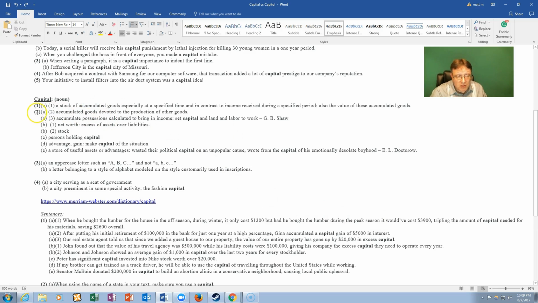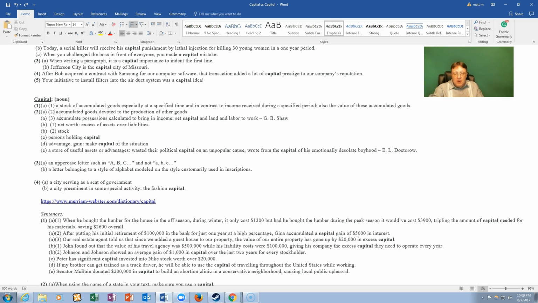1A2. Not the bold one. That's, like I said, that's a mistake. This one. Accumulated goods devoted to the production of other goods. In this case, that can mean money or other things that are worth money.